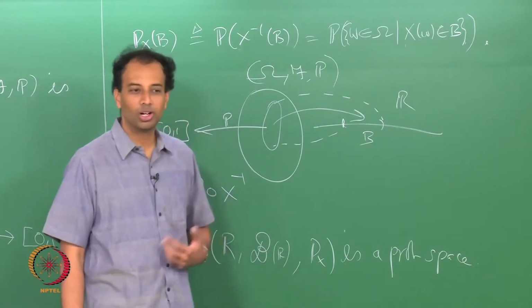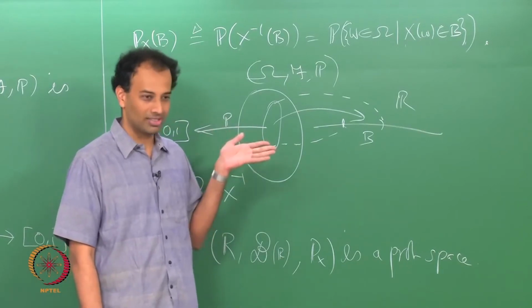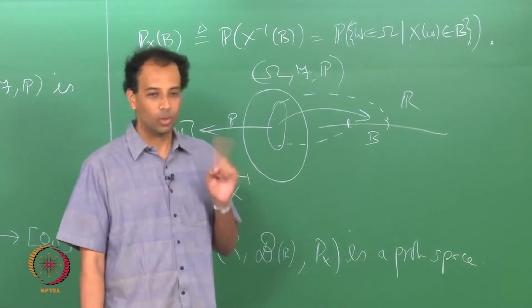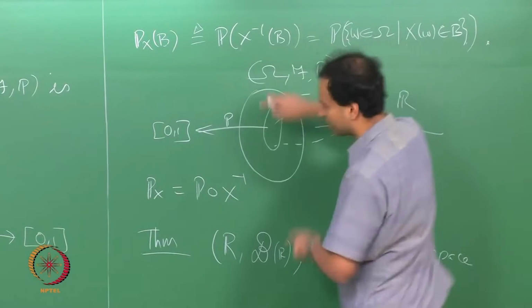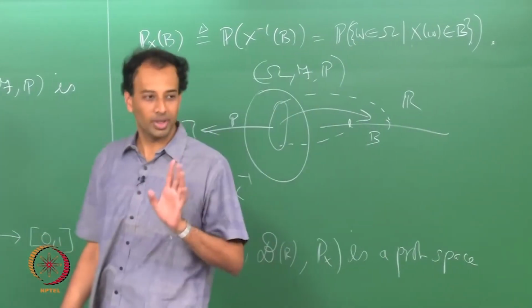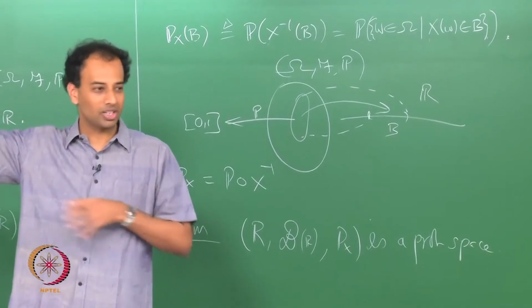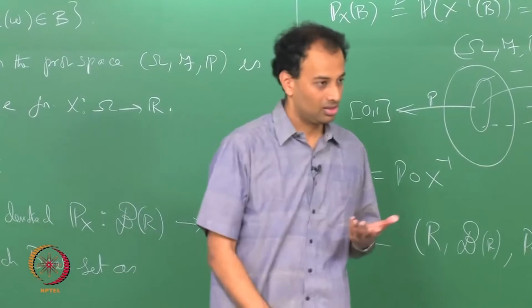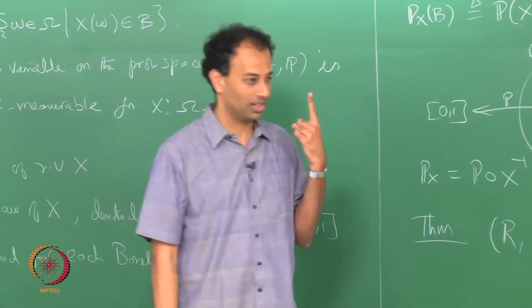So, what do you have to prove now? You have to prove that P_x of the null set is 0, which is very trivial. Then you have to prove that P_x of R is 1, right. What is P_x of R? If you look at the entire real line, it maps back to omega, because every element omega has to map to some real number. So, the pre-image of the entire real line will be the sample space itself, and the probability of the sample space we know is 1, right.